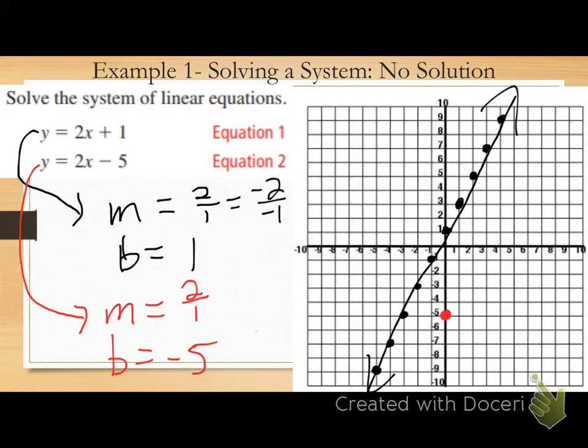And which two directions for my slope? Up 2, right 1, very good. And same thing, down 2, left 1.